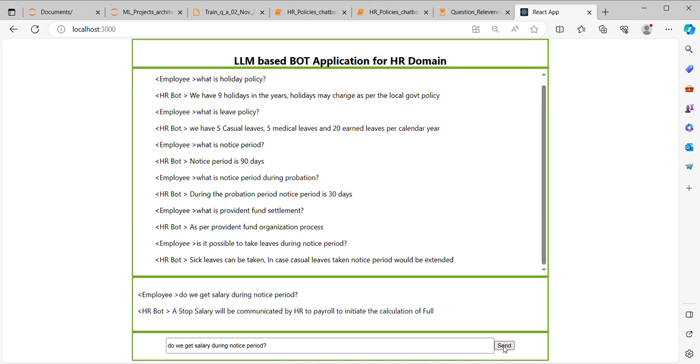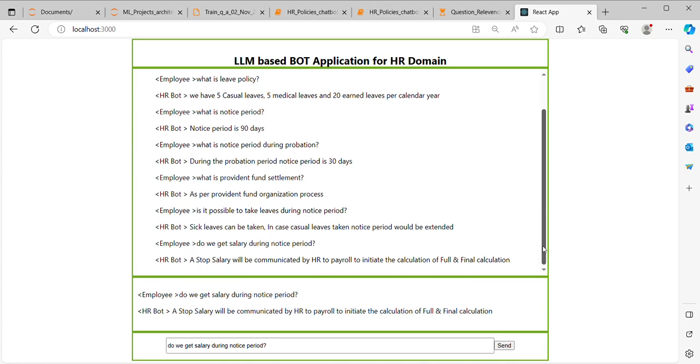So we won't get salary during notice period. This is a history of all the questions and answers. Employees can ask any questions related to the HR domain, and the HR bot is going to respond with the help of the large language models at the back end.